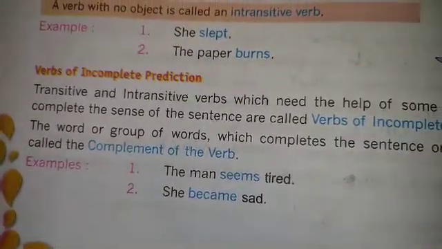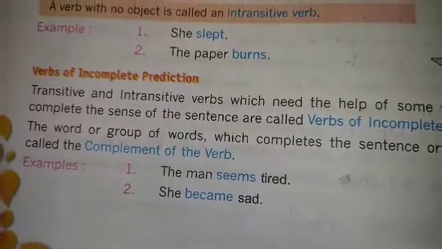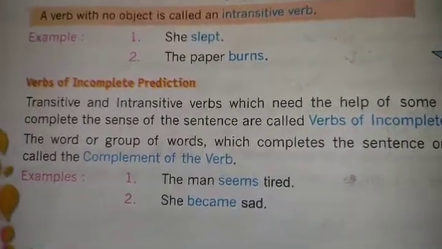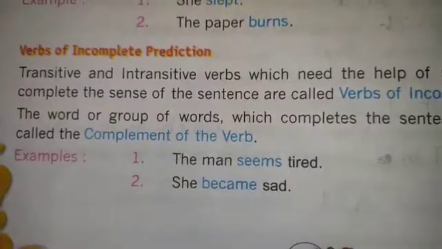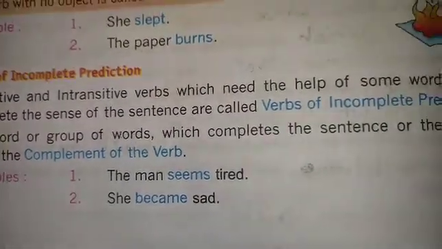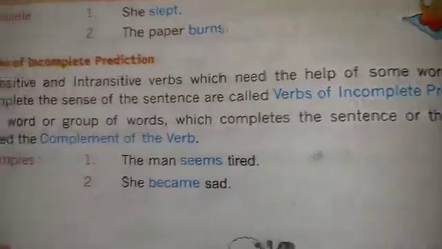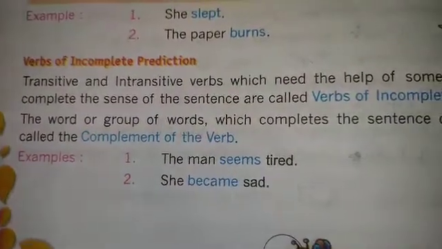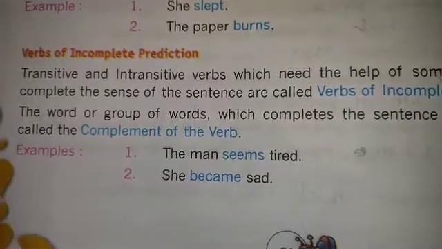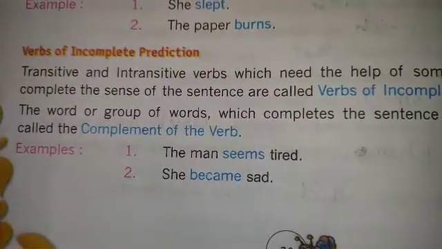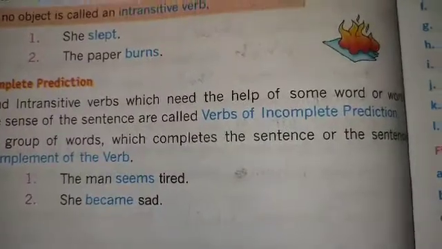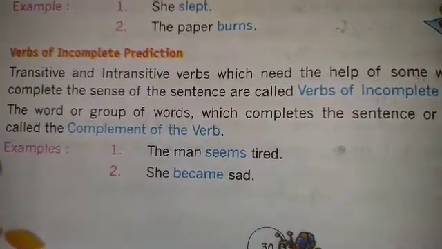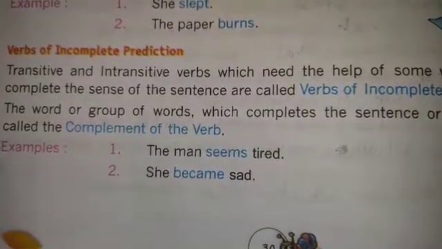So the next one is, what is the complement of the verb? Here you can see, the word or group of words which complete the sense of the sentence is called the complement of the verb. So here there is no help of other things. The words or group of words which complete the sentence without any help of transitive and intransitive verbs are complements of the verb.